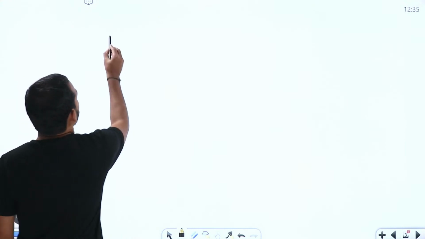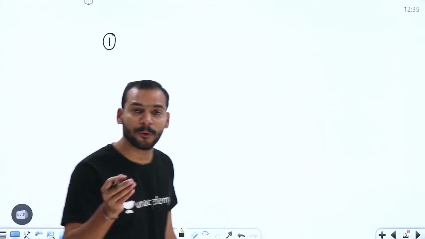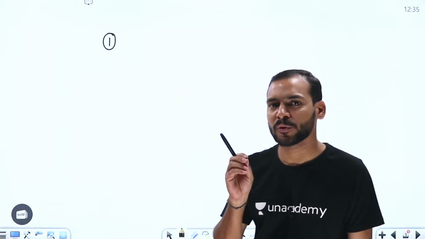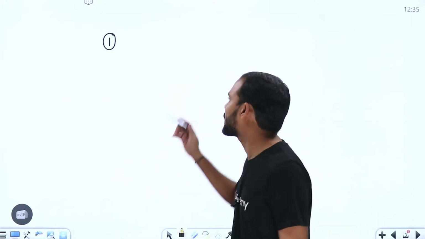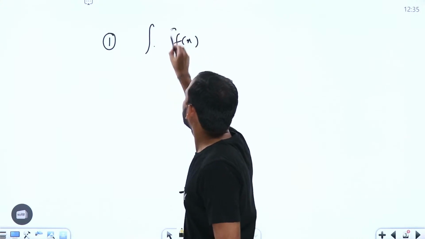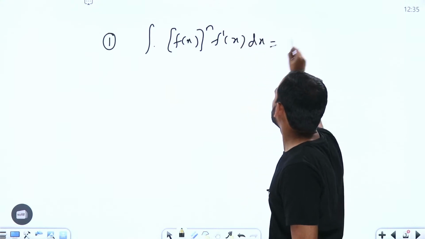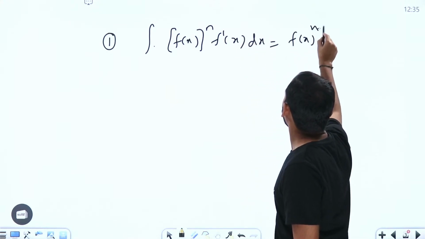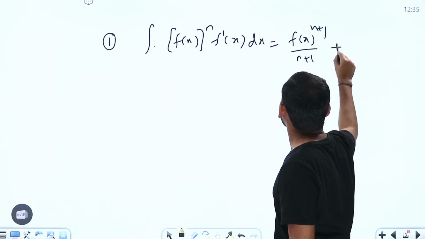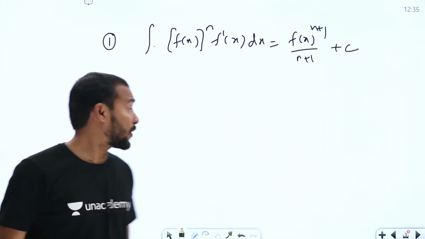These standard results are very, very important. If you are able to remember these three standard results, we can solve most of the integrals so easily. The first one is integral of f of x whole power n into f dash of x dx is equal to f of x whole power n plus 1 by n plus 1, plus c. This is the first thing that we need to remember.